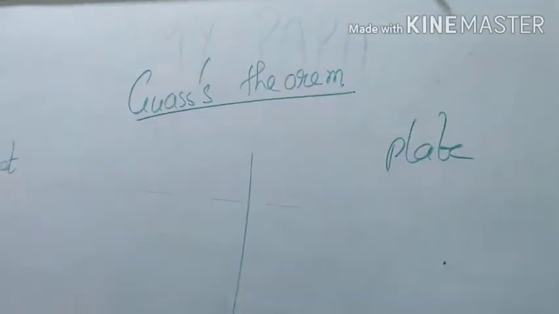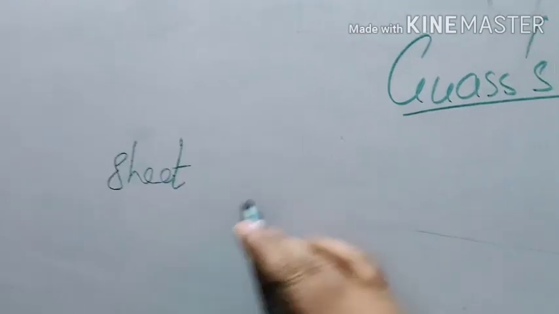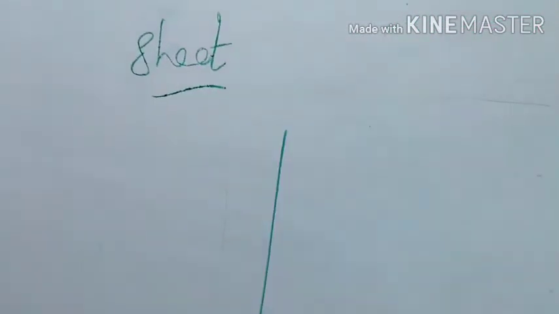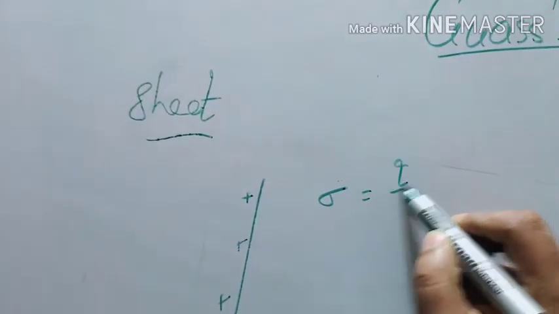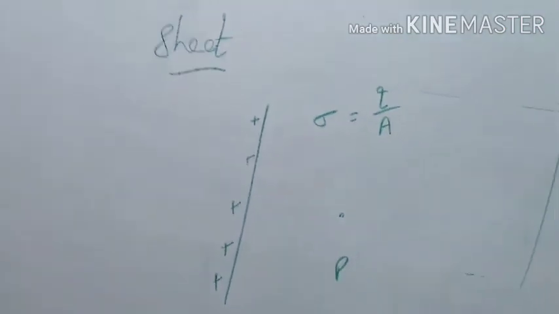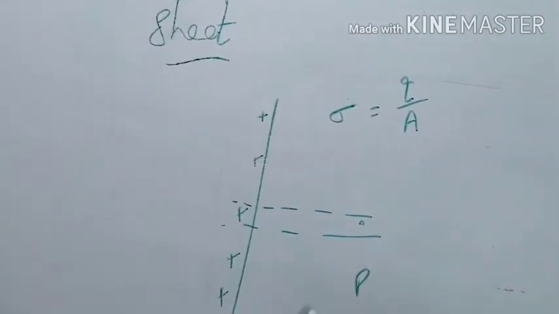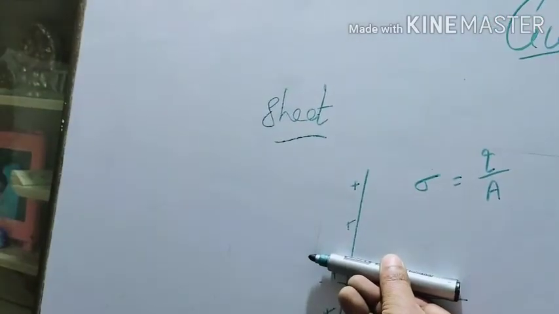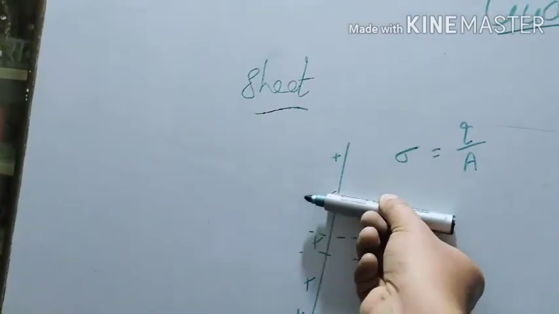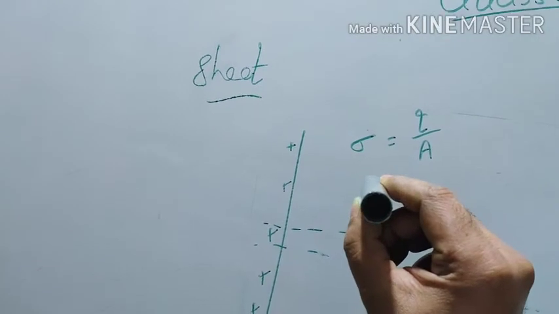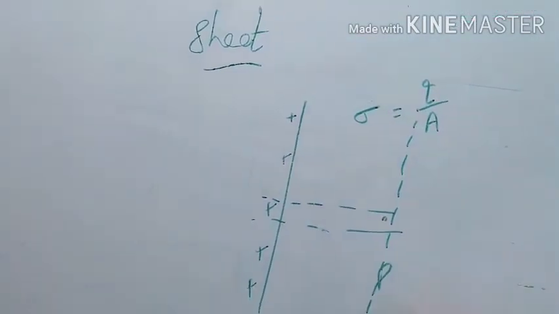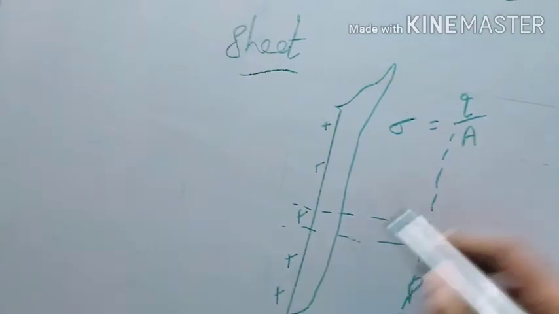Find out electric field due to sheet charge and plate charge using Gauss theorem. This is a sheet. This is a positive charge on it. Surface charge density is q by area. Okay. So this is the point where you find out the electric field. Definitely you are going to have small cylinders. If you make infinite parallel such cylinders, what will happen? The same kind of Gaussian surface will be formed as this is.